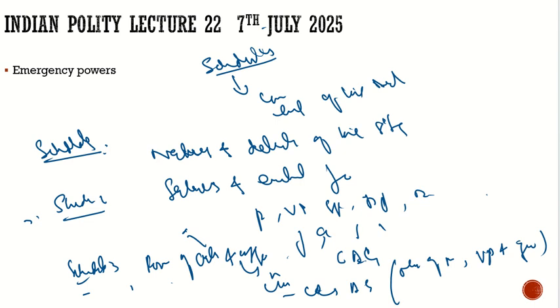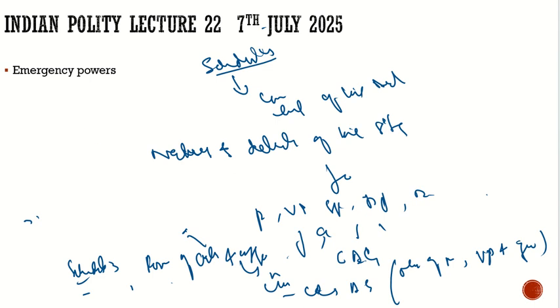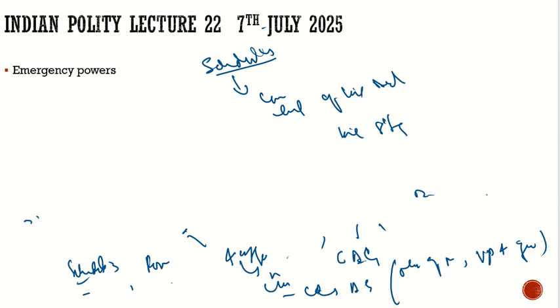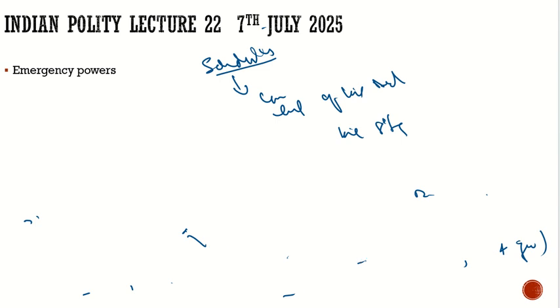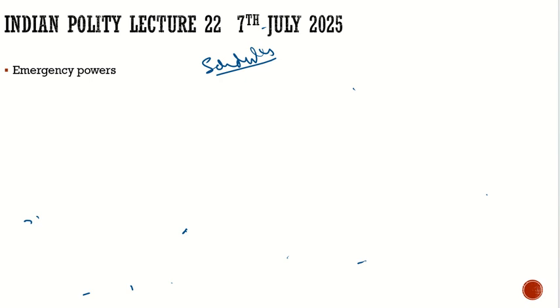Then what does schedule 4 talk about? Schedule 4 is the allocation of seats in the Rajya Sabha.